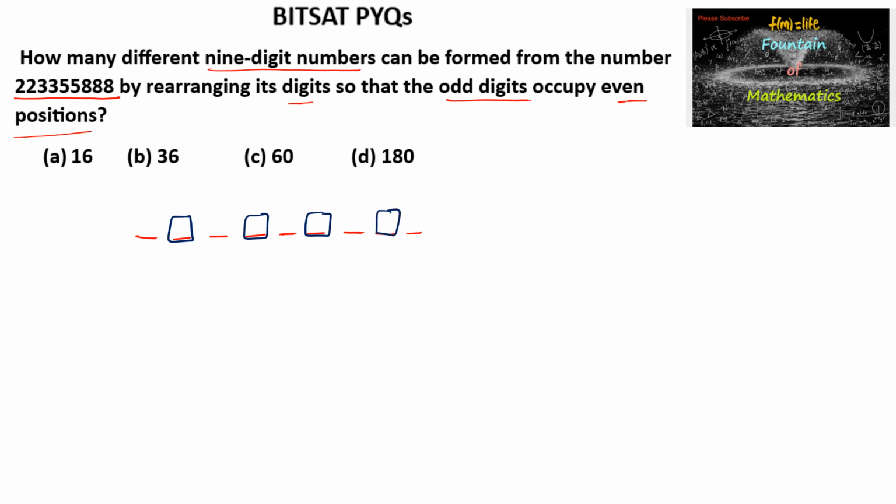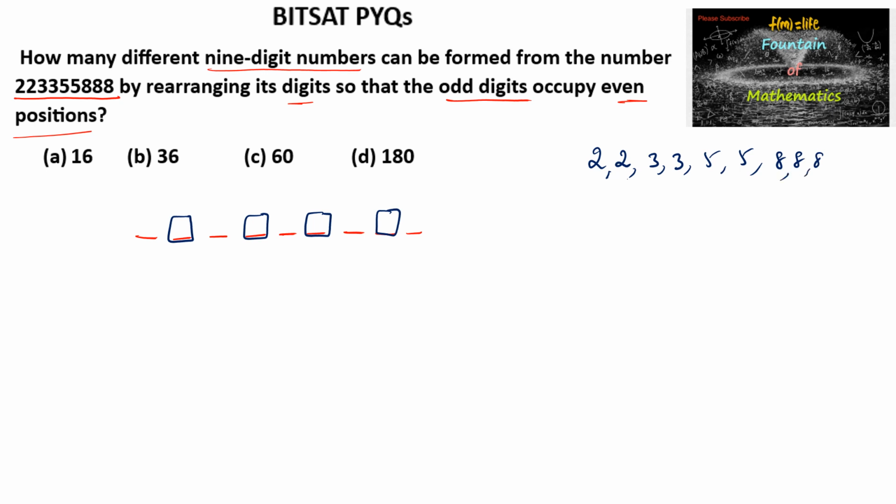So in total we have 4 boxes, 4 even positions, and the remaining are odd positions. The given digits are 2, 2, 3, 3, 5, 5, 8, 8, 8.